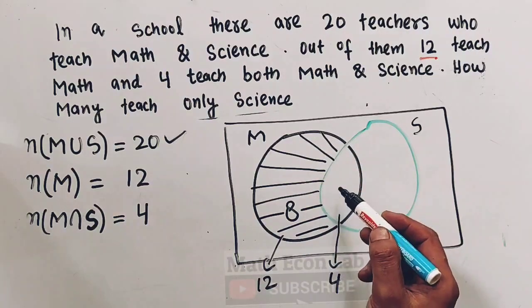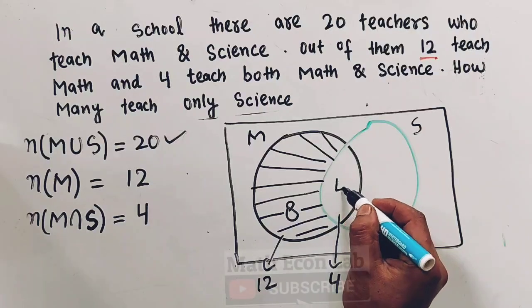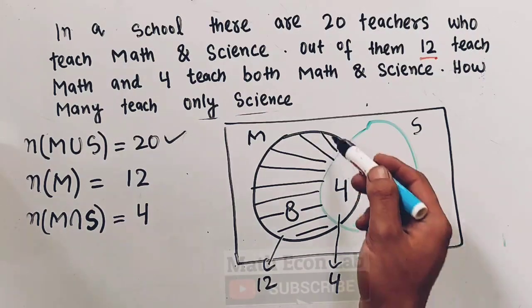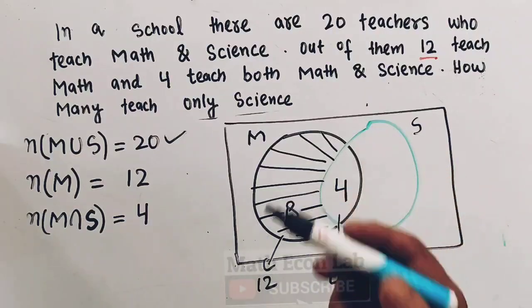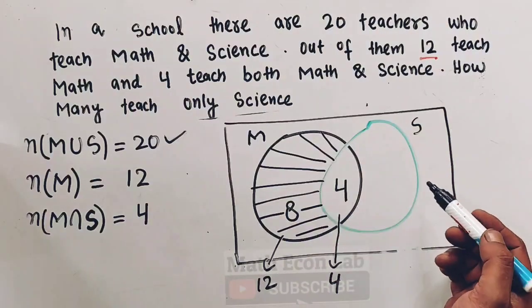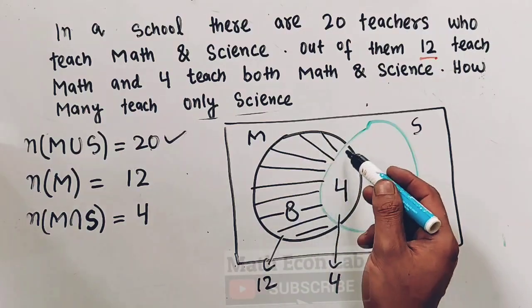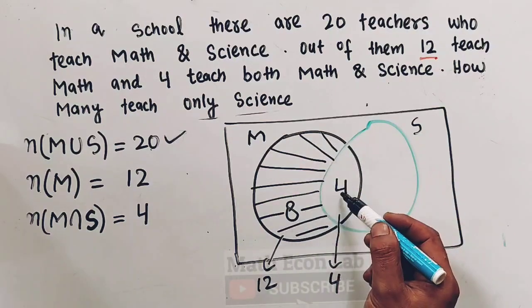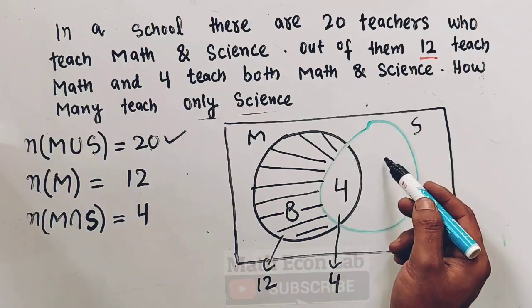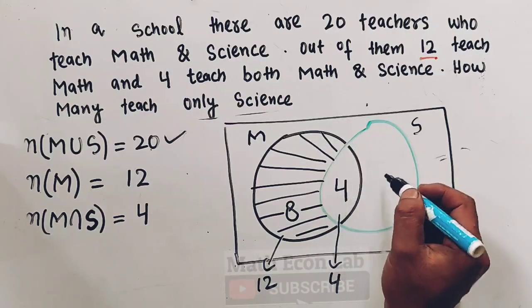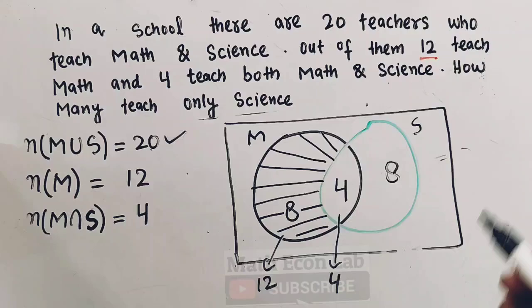Now we know that both math and science is 4. Since we know the area of the two circles is equal to 20, because we have 20 teachers here, that means the whole area is 20. So we have 8 plus 4 is 12, and 12 plus 8 will be equal to 20.